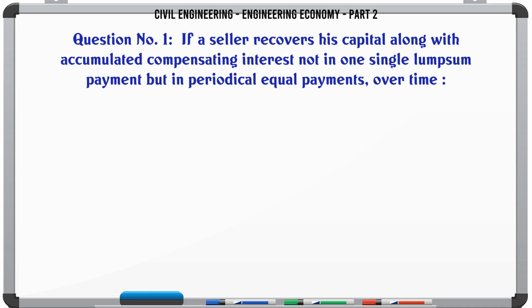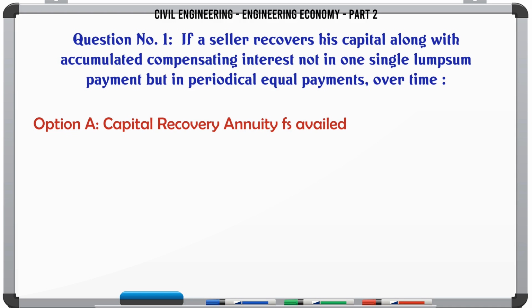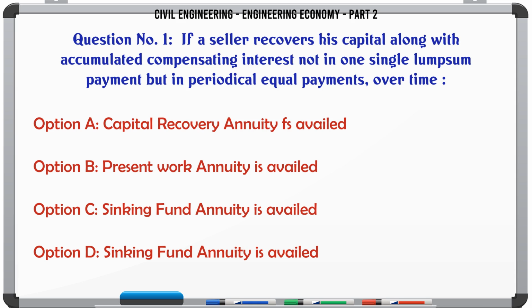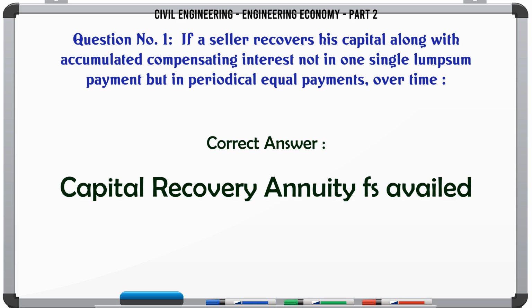If a seller recovers his capital along with accumulated compensating interest not in one single lump sum payment but in periodical equal payments over time, A. Capital recovery annuity is availed. B. Present worth annuity is availed. C. Sinking fund annuity is availed. D. Sinking fund annuity is availed. The correct answer is capital recovery annuity is availed.